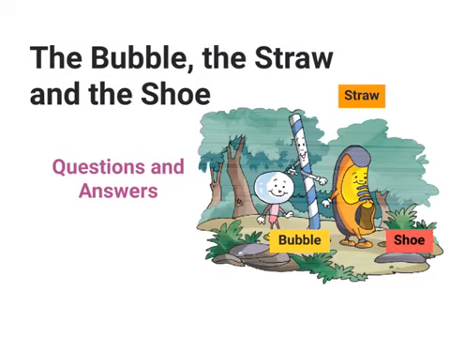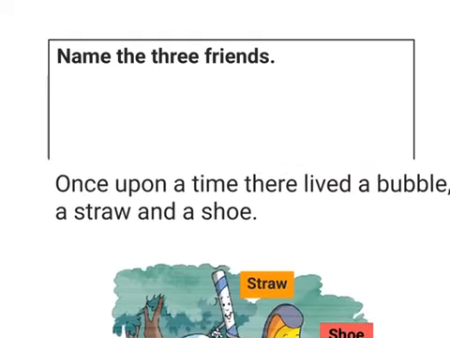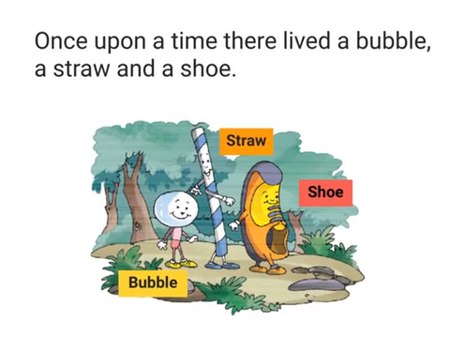In the last video, we read the story titled The Bubble, the Straw and the Shoe. In this video, we will answer some questions about the story. The first question is, name the three friends. To answer this question, I will go back to the story and read it.